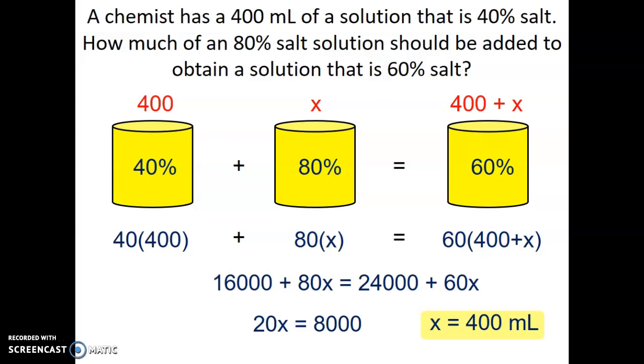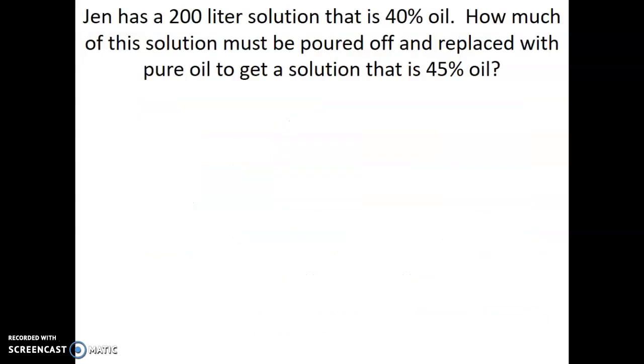So let's try another one. Jen has a 200-liter solution that is 40% oil. How much of the solution must be poured off and replaced with pure oil to get a solution that is 45% oil? Let's go through the buckets again. So we start off with 200 liters that is 40% oil.